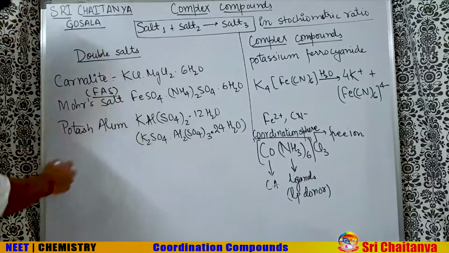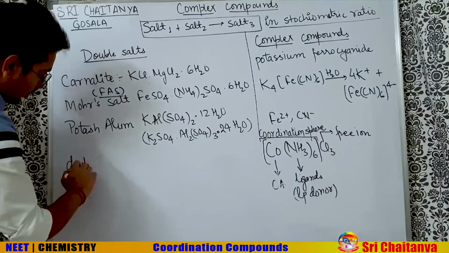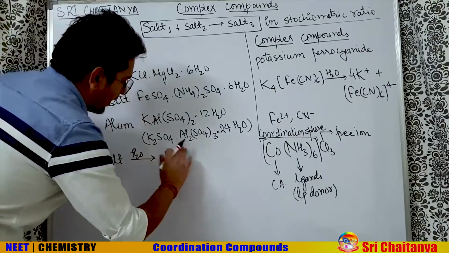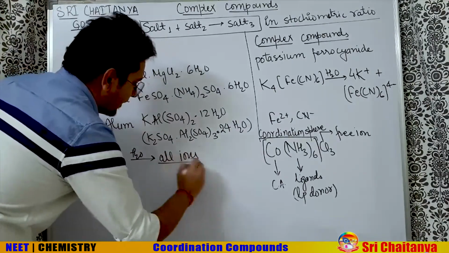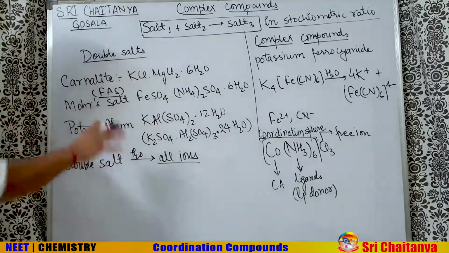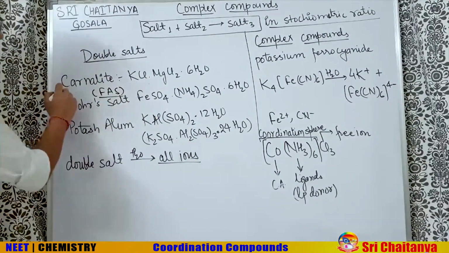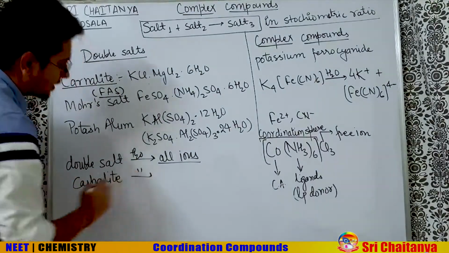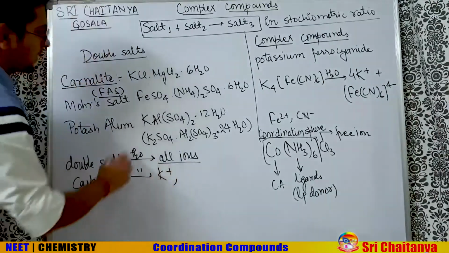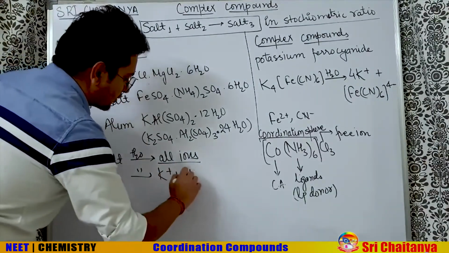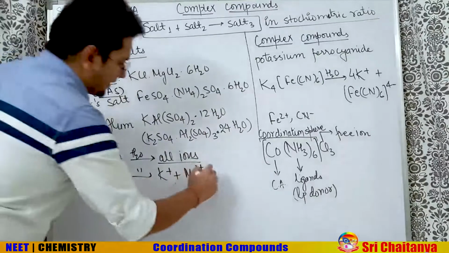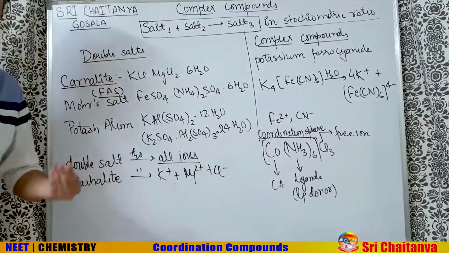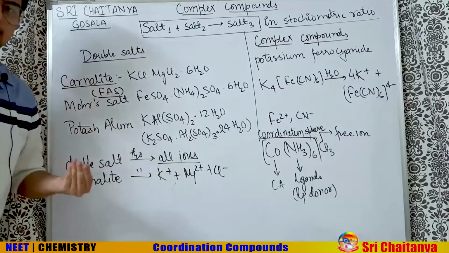Now the major thing is that if a double salt goes in the aqueous medium, it gives all ions. It will furnish all the ions which are present here. For example, if carnallite is dissolved in the aqueous medium, you will get K plus also, you will get Mg2 plus also, and obviously Cl minus also. So whenever we take a double salt, all the possible ions are ionized in such cases.